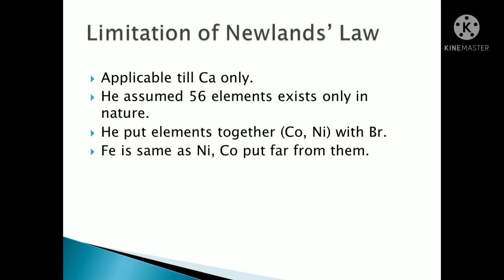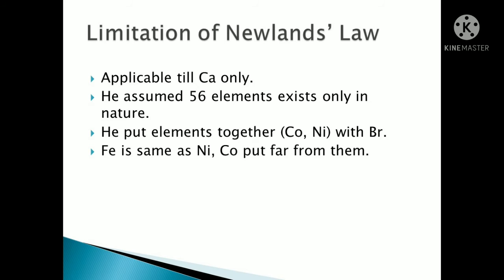He puts the elements cobalt and nickel with bromine. Cobalt and nickel with bromine, with the same atomic mass, he has kept together. Okay. Then iron is the same as nickel, but he has put cobalt far away from them. Okay. So in this way some limitations came out. It is not applicable. Means the people were not satisfied with this law also.